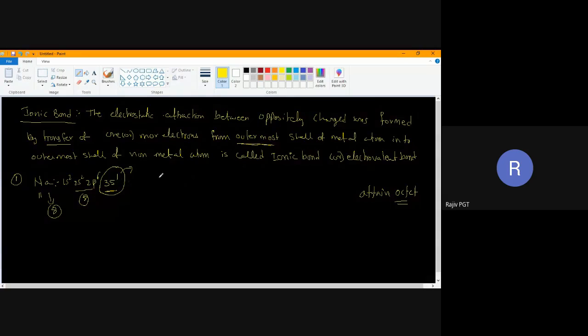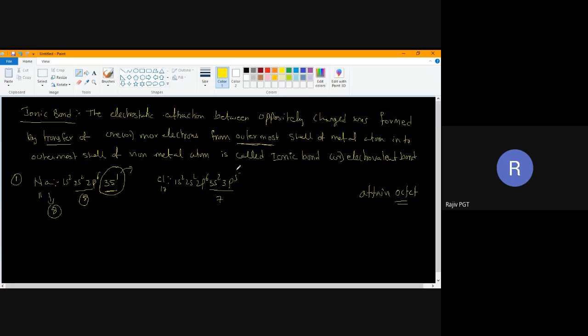Now I'll take the counterpart, chlorine. The atomic number of chlorine is 17. Its electronic configuration is 1s2, 2s2, 2p6, 3s2, 3p5. This is the last shell. How many electrons does it have? It has 7 electrons in the last shell.